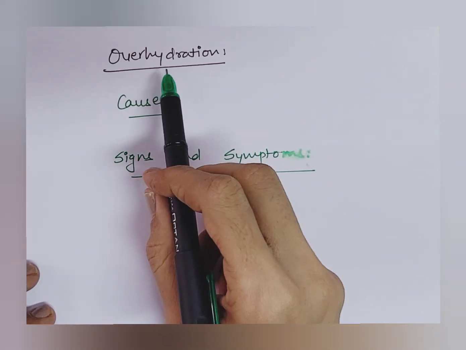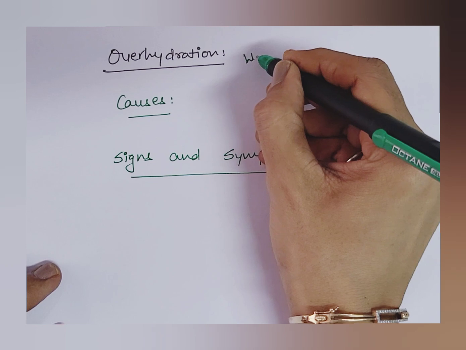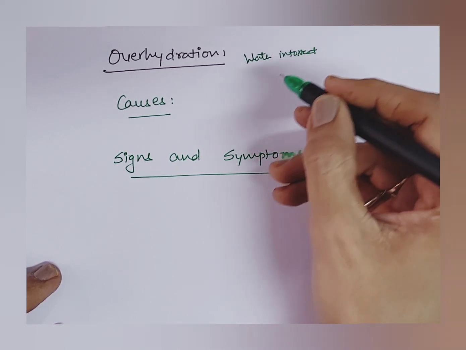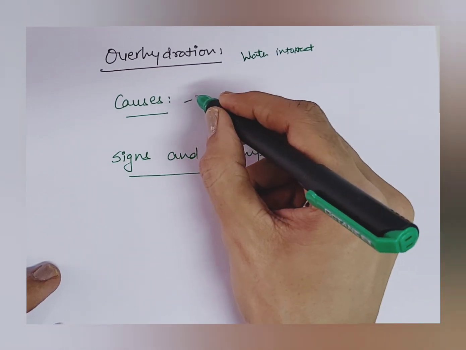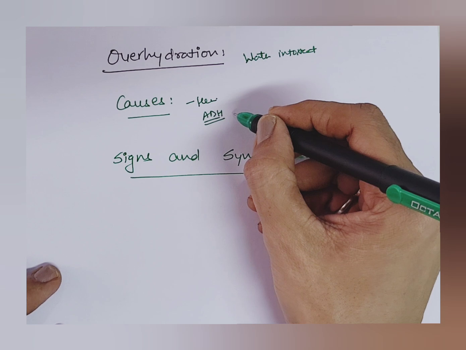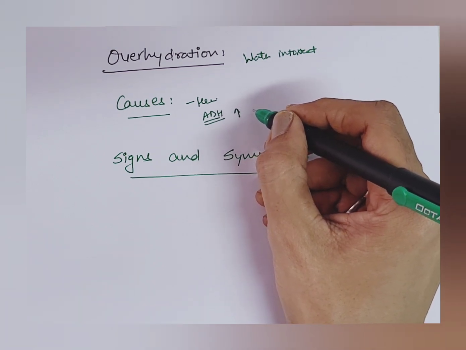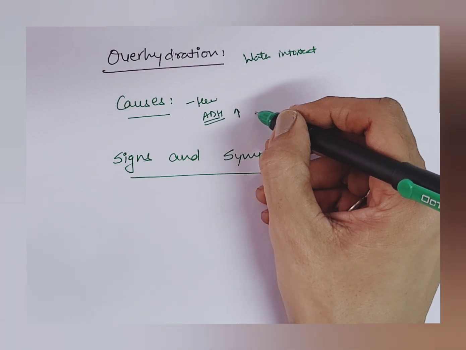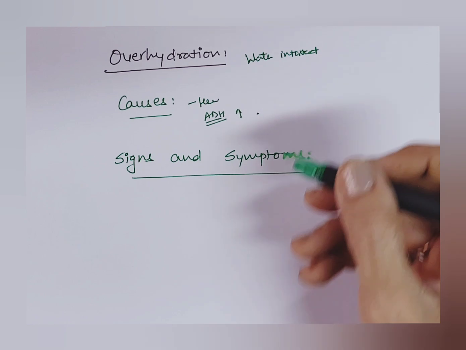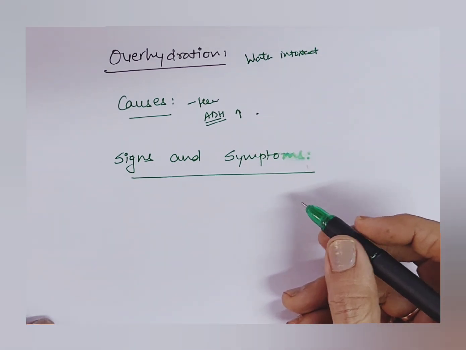Next is overhydration. This is the opposite, also known as water intoxication. Water intoxication means body water is greater than normal. Causes are commonly heart failure, or ADH secretion is increased. ADH, that is anti-diuretic hormone, also increases body water. In kidney failure also, the person has increased body water. If a large amount of drug, water or fluid is given, then also the person has overhydration. In infants also there is overhydration.